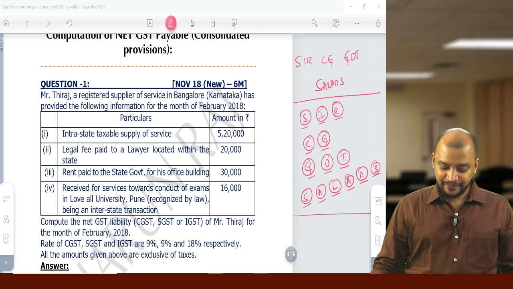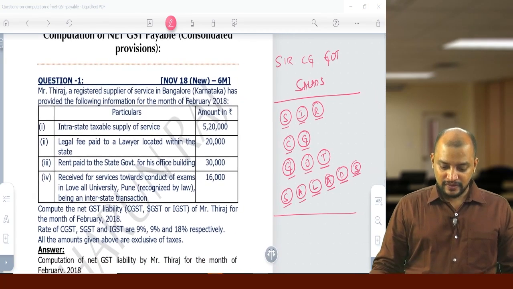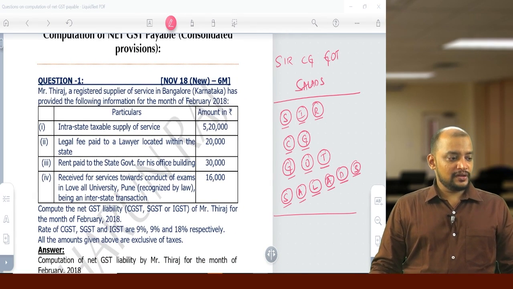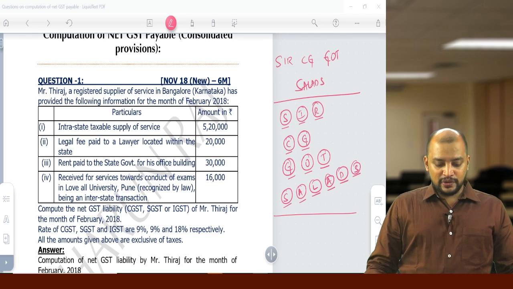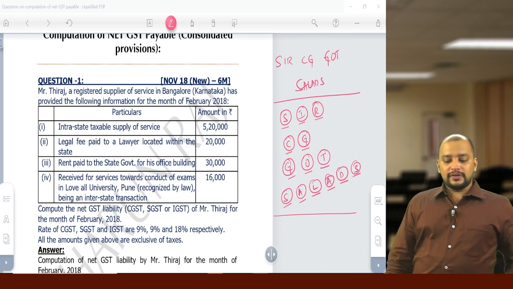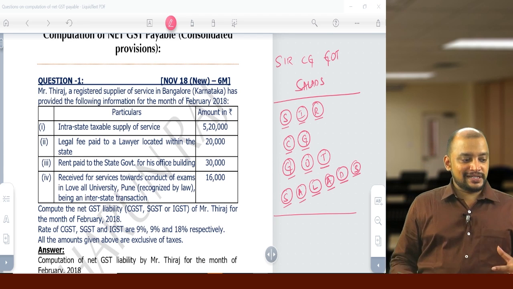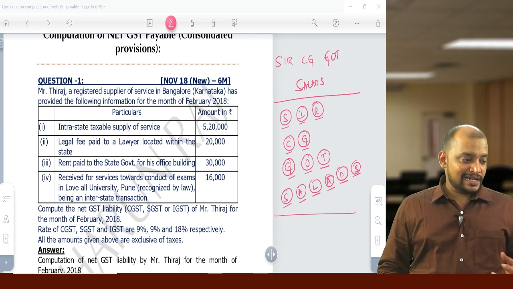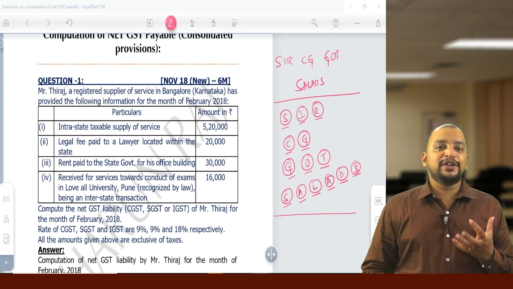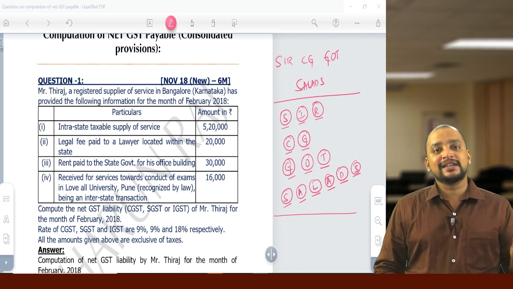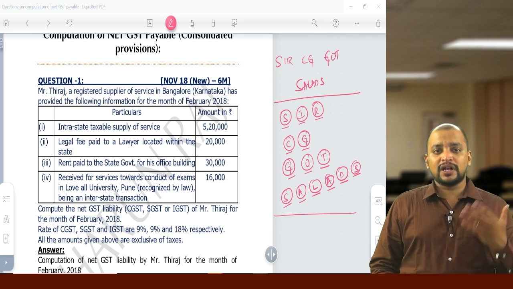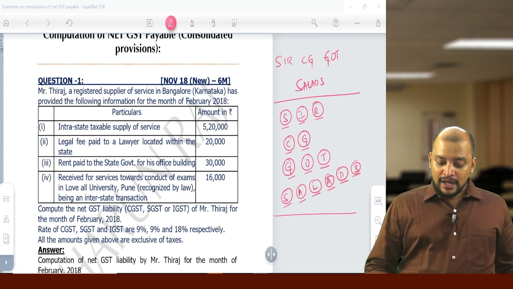Okay, a little blur, fine, no issues. So these are the list of services which will be covered under RCM. Yes, this will be uploaded on my YouTube channel. You can watch that later also if you want. Okay, if you are preparing something else, you prepare, you can watch it later also, no issue.